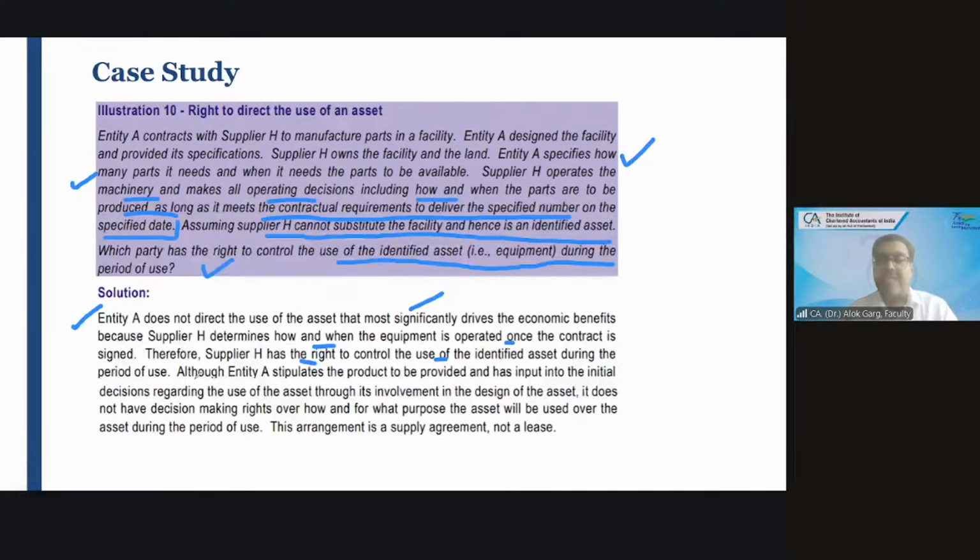Although entity A, customer A, stipulates the product to be provided and has input into the initial decision regarding the use of the asset through its involvement in the design of the asset, it does not have decision-making rights over how and for what purpose the asset is going to be used during the period of use. This arrangement is a supply arrangement, not a lease arrangement.